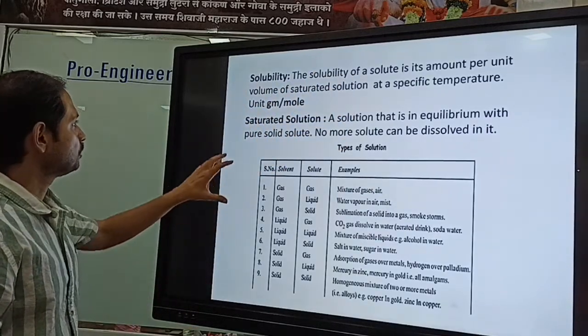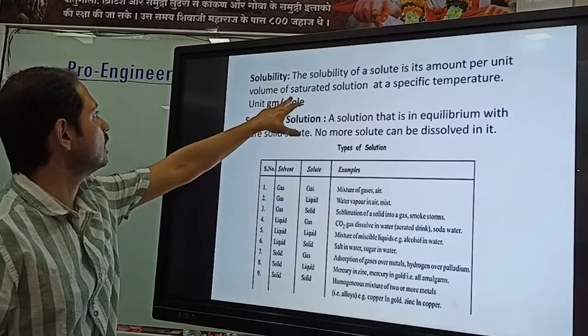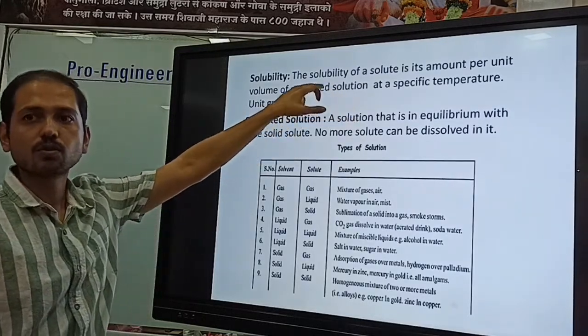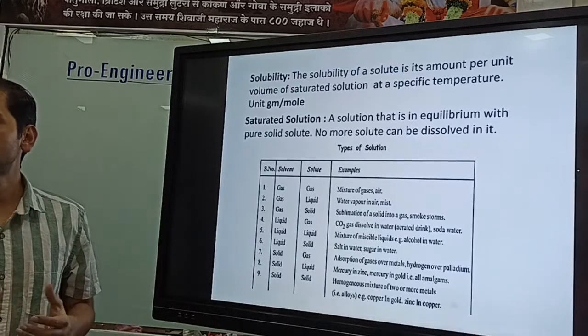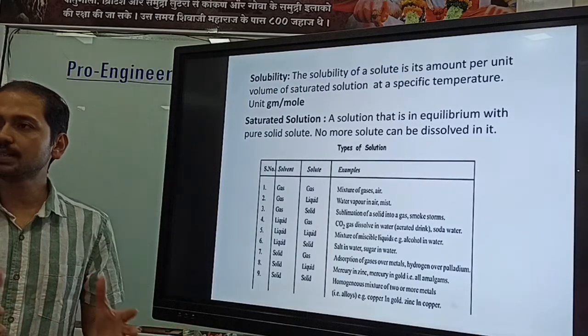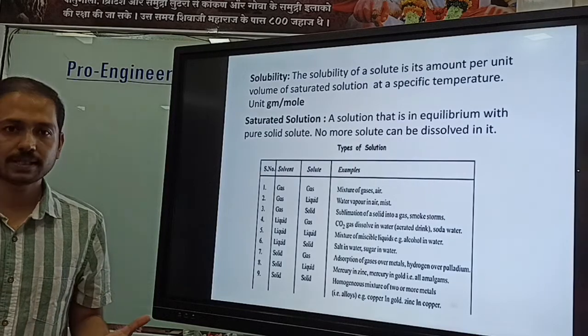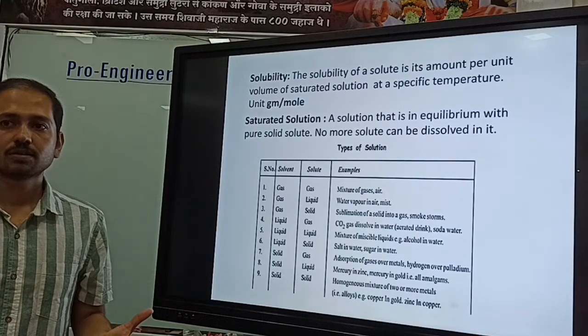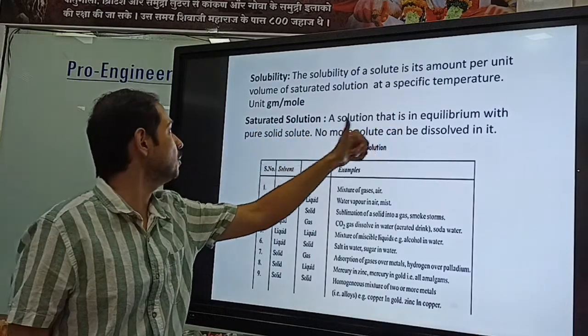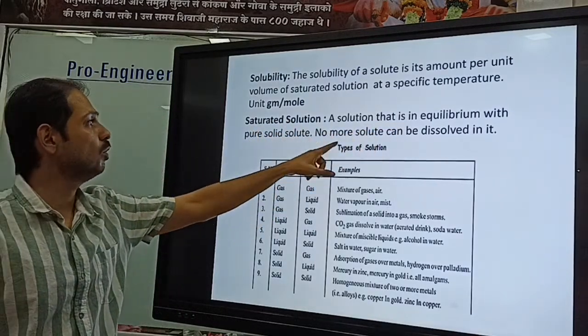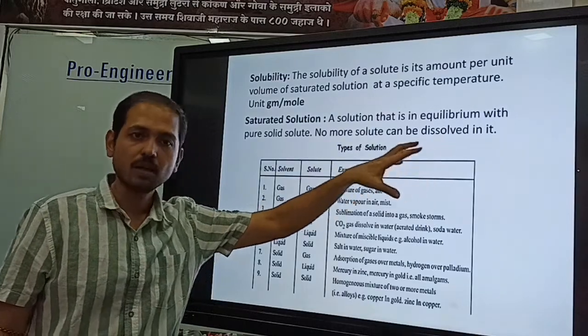Now here is one word, saturated solution. What is a saturated solution? This is the first time we are hearing it, right? Normal solution and saturated solution, what is the basic difference? What is a saturated solution? A solution that is in equilibrium with pure solute. No more solute can be dissolved.